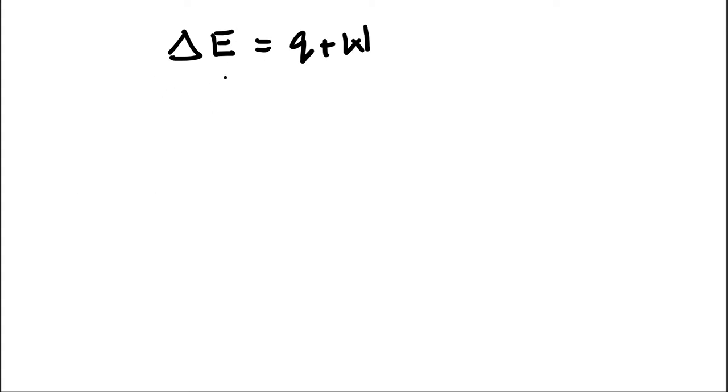Why here? Because it is the change that is happening because of the work and heat, and absolute values are difficult to measure. Therefore, you don't know the final internal energy, you don't know the initial energy to directly know the value of delta E. So therefore, E2 minus E1 is delta E. It's not possible to know E2 directly, and at the same time it's not possible to know E1 directly. So therefore, measurement of internal energy absolute values is difficult. Therefore, we measure the changes in internal energy.